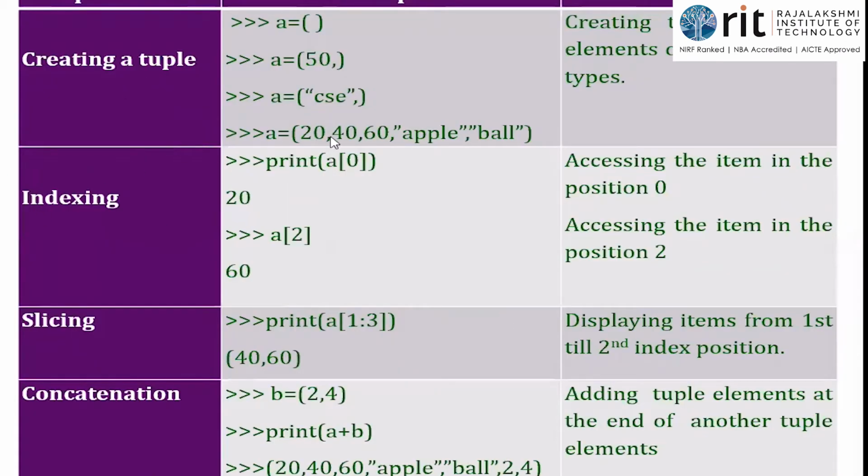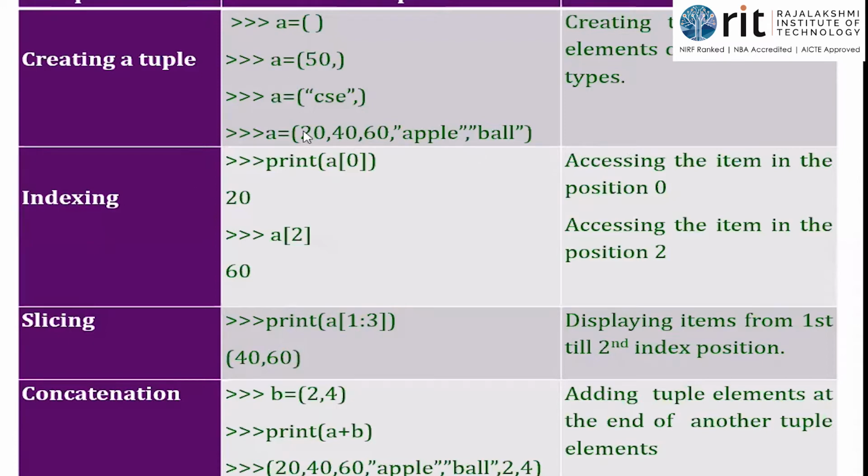Then in the fourth example, we have 20, 40, 60, apple and ball. Which means I have 5 items, 5 elements. The first 3 items are of integer type and the second 2 items are of string type. So it is a collection of values of different data types. Yes, it allows mixed types, as per the definition. All these should be separated by commas. Make sure that you follow the proper syntax. Only then will the statement be valid and the interpreter accept it. If not, it will throw an error.